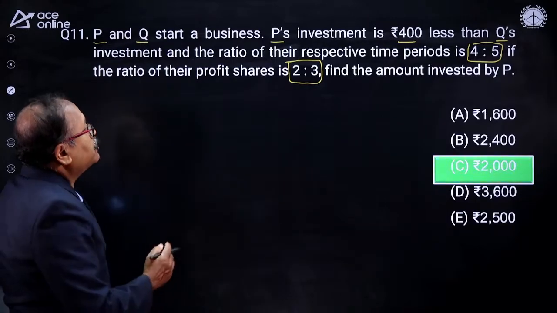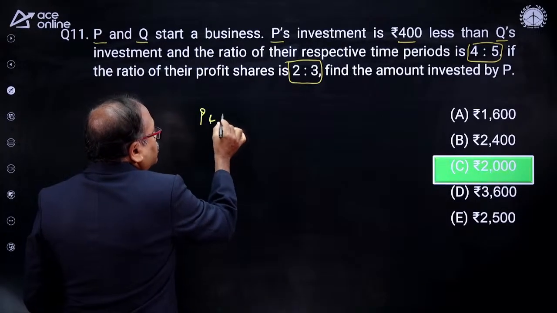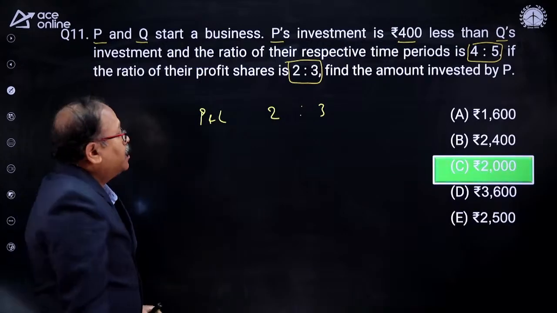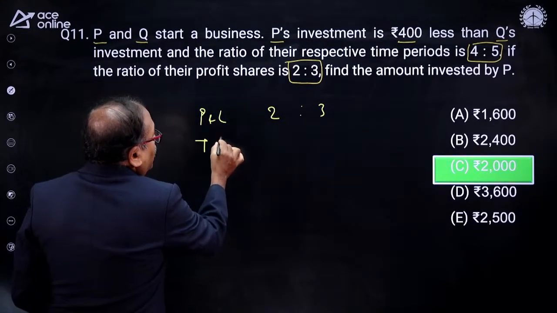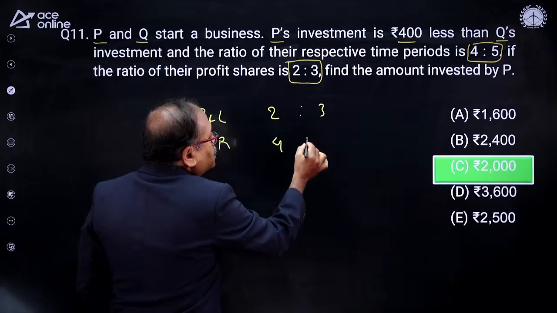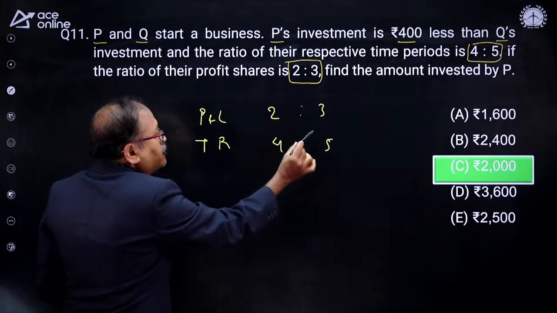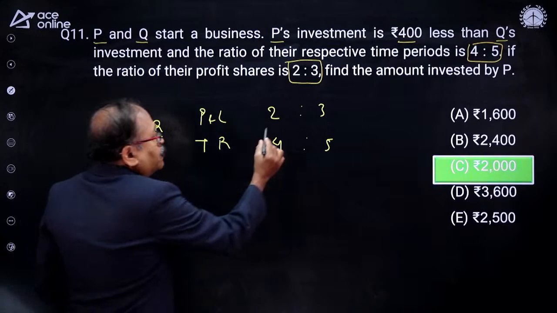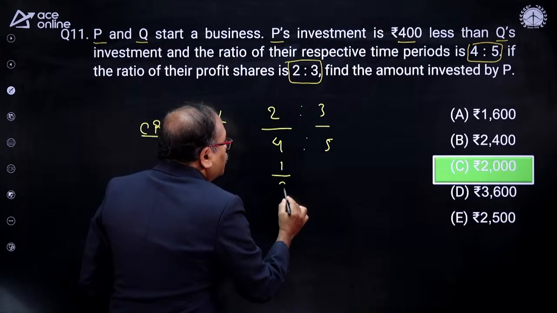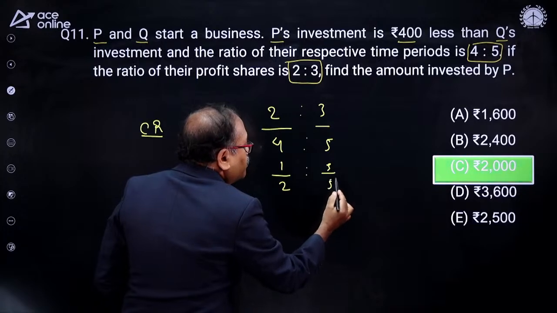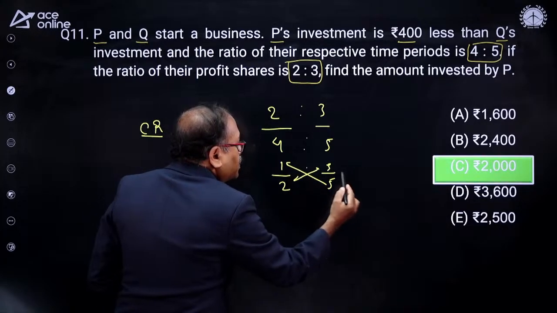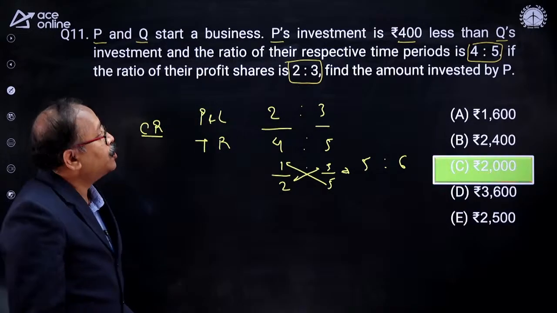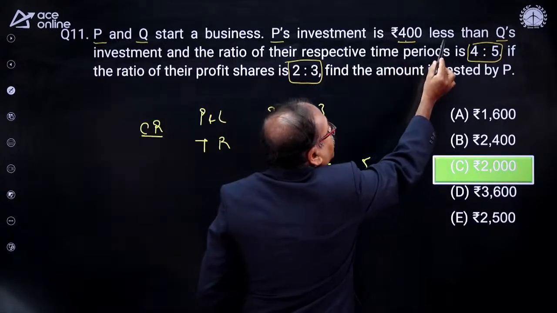Let's begin here, Shravanti, how to do it. I have the profit and loss ratio, 2:3. Now, we have the time ratio, which is 4:5. And we know the profit and loss ratio divided by the time ratio gives the capital ratio. C for capital ratio. Did you notice that this is 1/2 and this is 3/5? When you do the cross multiplication, this ratio comes to 5:6. This is the capital ratio.